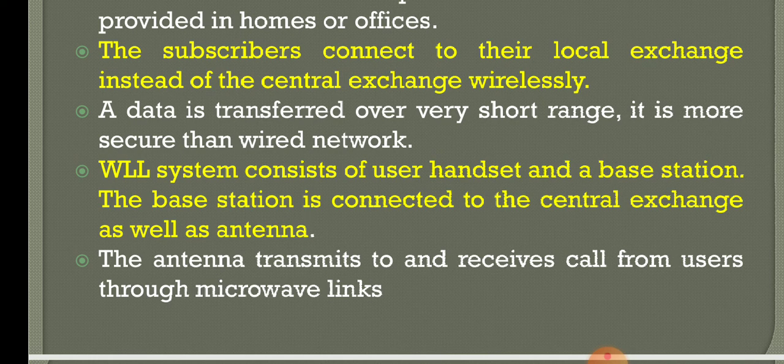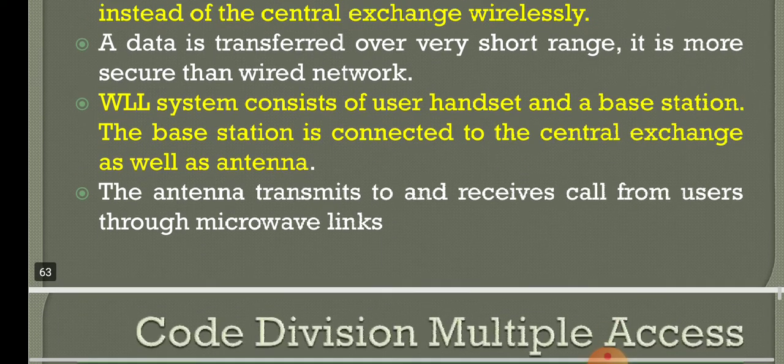A WLL system consists of a user handset and a base station. The base station is connected to the central exchange as well as the antenna. The antenna transmits and receives calls from users through microwave links. So the wireless local loop system consists of a base station, and this base station is connected to the central exchange as well as the antenna. This antenna transmits and receives calls from users through microwave links.